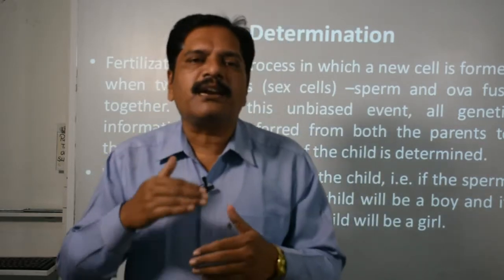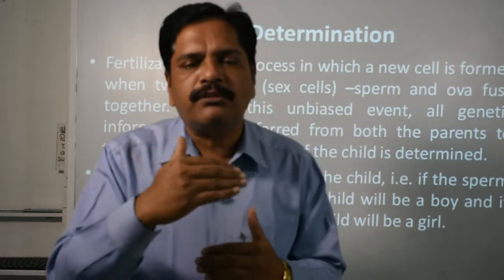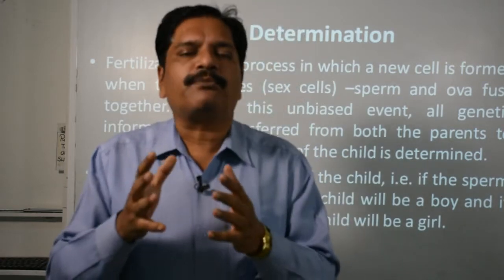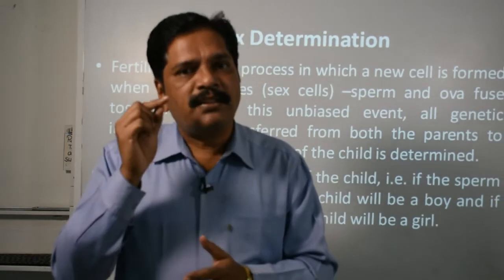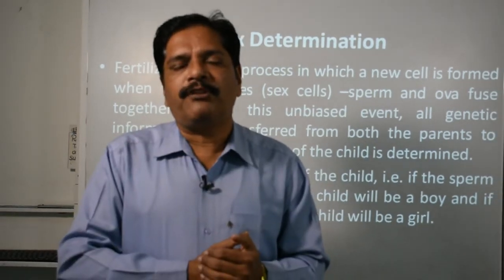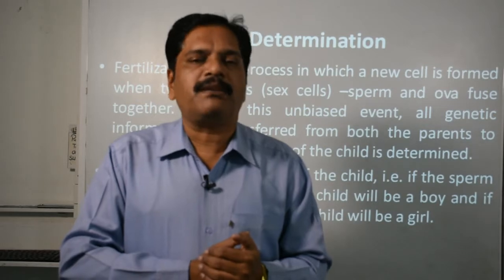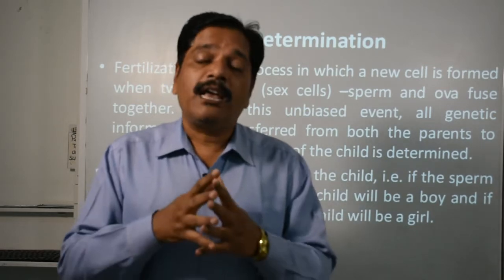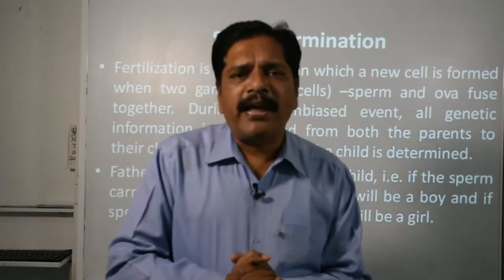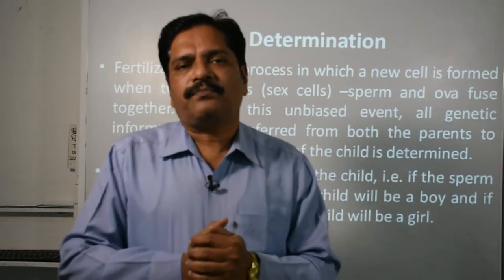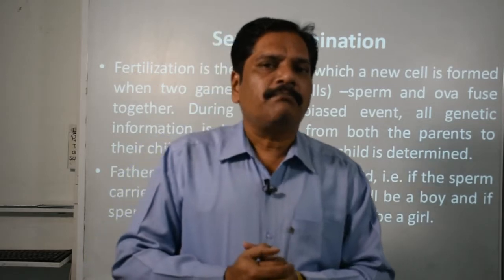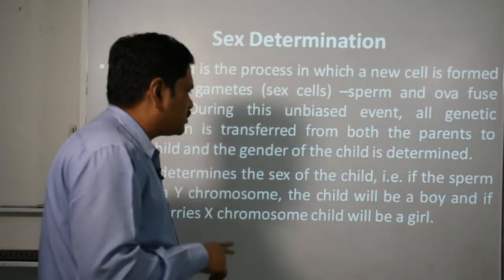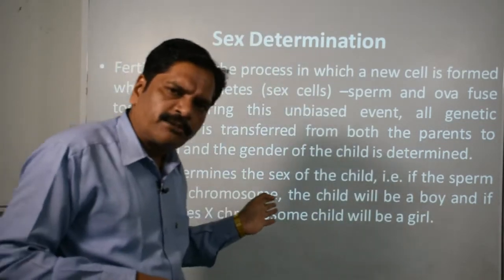So if it contains X chromosome and it fuses with the ovum, then it will produce a diploid structure which will further produce the female offspring, the baby girl. If sperm with Y chromosome fuses with the ovum, then surely it will produce the male child. So this is sex determination. Who is responsible for this?